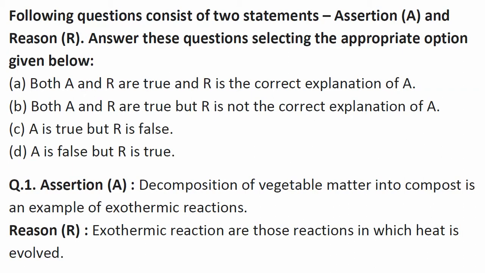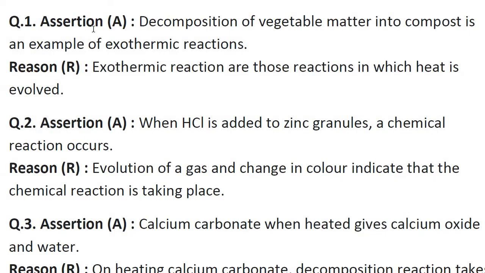So let's see the first question here. The assertion given here is that decomposition of vegetable matter into compost is an example of exothermic reaction.